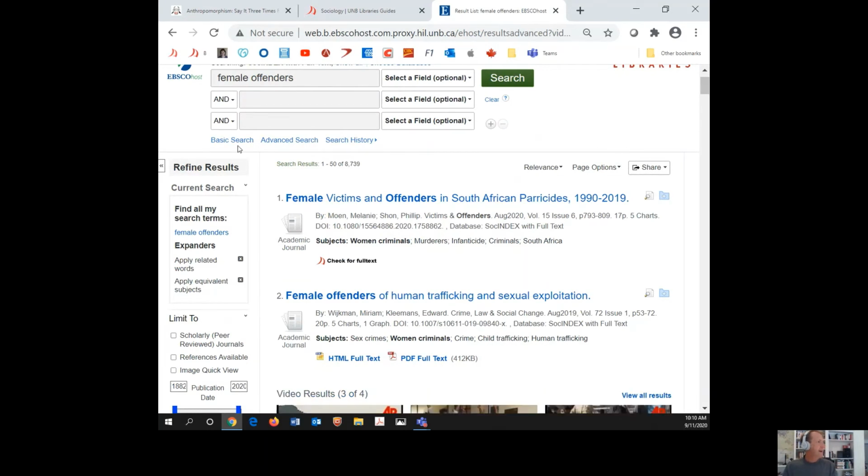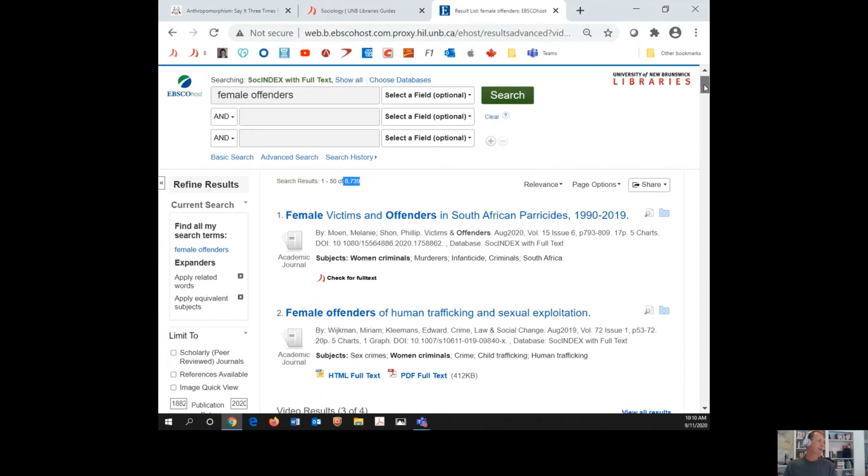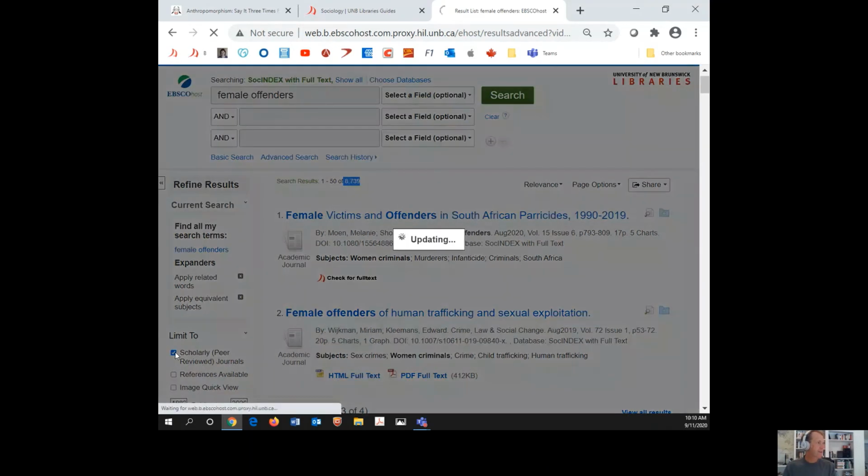And here again, you can see almost 9,000 articles to do with female offenders. Again, there's links out to them. Note that most of them are academic. But if you're not sure if it's actually academic or not, you can click to limit to scholarly.